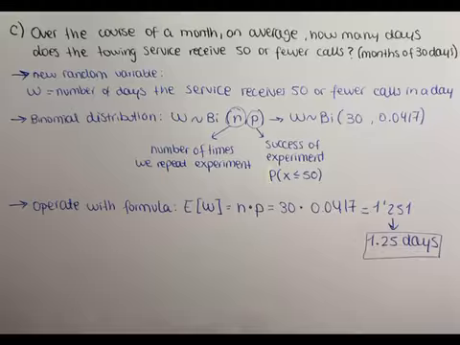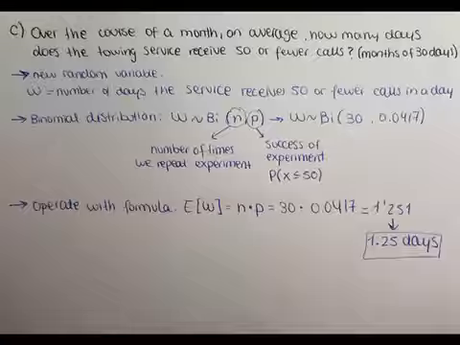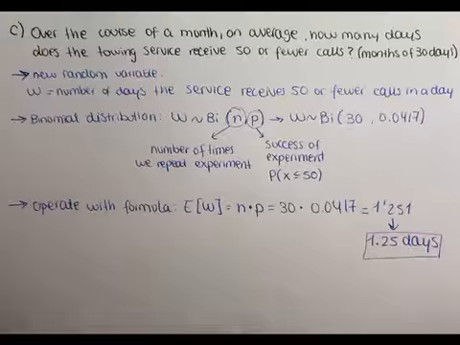The new random variable, W, is the number of days the service receives 50 or fewer calls, and it follows a binomial distribution. Why? Because we have a dichotomous experiment: the call service receives 50 or fewer calls on a day, 1 for yes and 0 for no. This dichotomous experiment is repeated 30 times independently, since the number of calls received on one day is independent from the number received on another day.